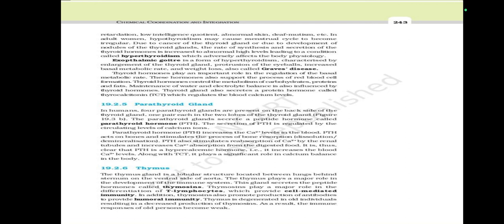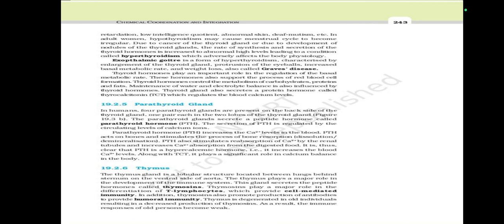Figure 19.3b. The parathyroid glands secrete a peptide hormone called the parathyroid hormone, PTH, and secretion of PTH is regulated by the circulating levels of calcium ions. Parathyroid hormone PTH increases the calcium ion in the blood. PTH acts on bones and stimulates the process of bone resorption, dissolution, demineralization.